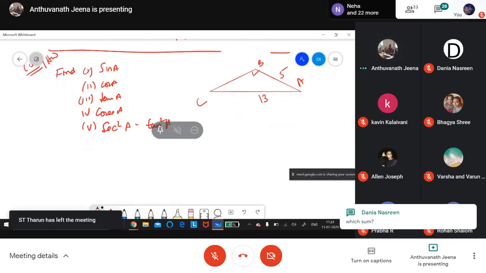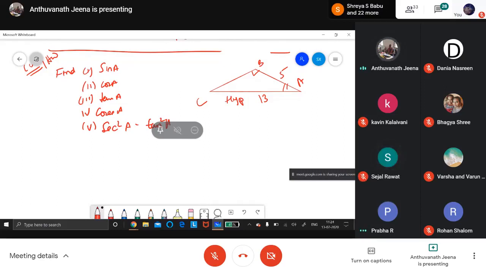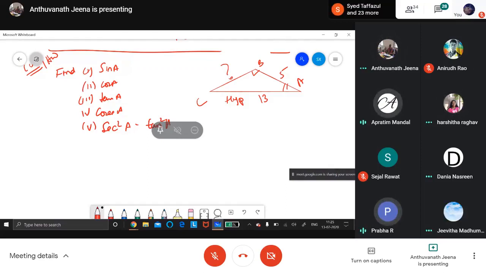Abhishek, are you there, children? Ma'am, first one is AC by AB. Okay, sin A. A is here, so sin A is opposite by hypotenuse. So opposite is BC, and BC by AC. What is BC? 13 square minus 5 square. Okay, anybody else? Varsha? Aditi?